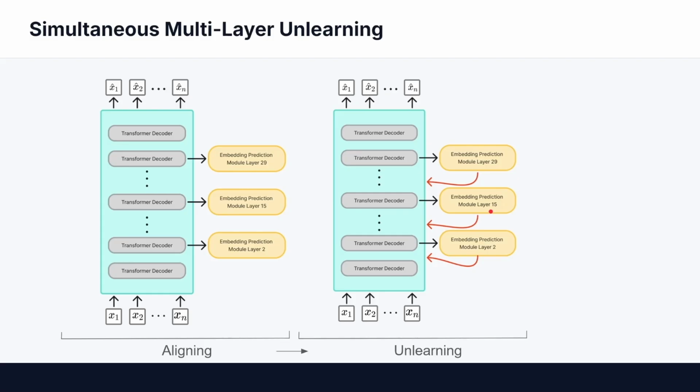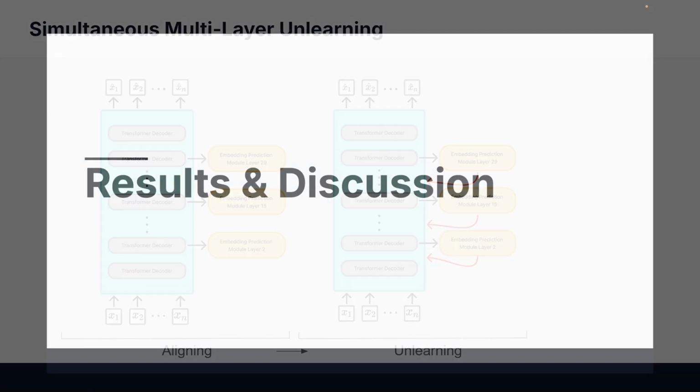This matters for two reasons. First, the early layer handles the forget signal more aggressively. It's close to where the knowledge actually lives. And the later layers anchor general utility because the unlearning pressure is now distributed rather than concentrated at one point. Second, spreading the gradient across layers means that there is no single layer that bears the full update burden, which is what causes catastrophic forgetting in single layer approaches. We were able to get quite positive results using this approach as compared to single layer approaches. So now let's move on to the results.